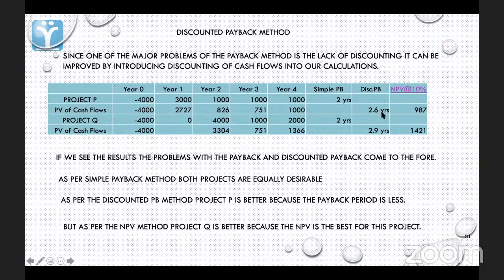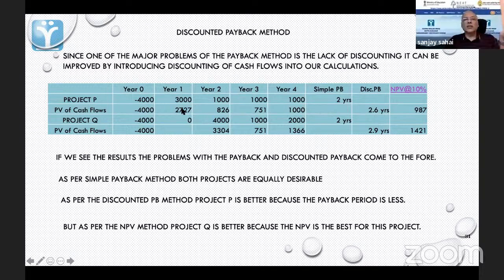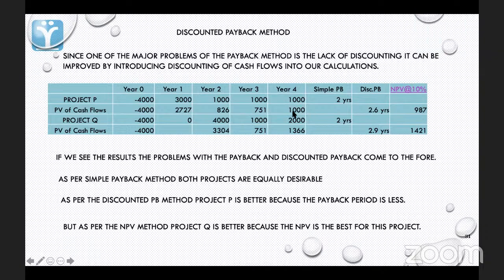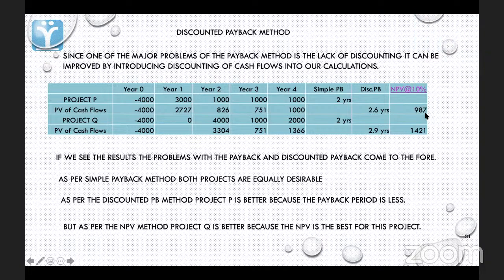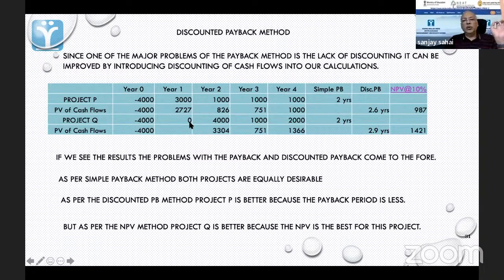The time increases. Naturally, this will increase because the values have gone down. I think I made a mistake here. This figure is wrong. Yes. This is a mistake. I'll correct it. So you'll get 2.6 years. And if you look at NPV, you'll get 987. Okay. Now, if I take project Q, I get 0, 4, 1, 2. See, even here you will notice that for the simple method, the author writes 2 years.